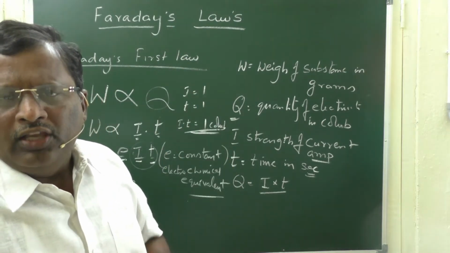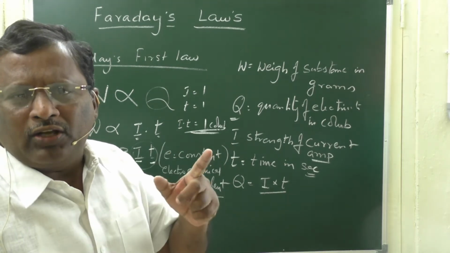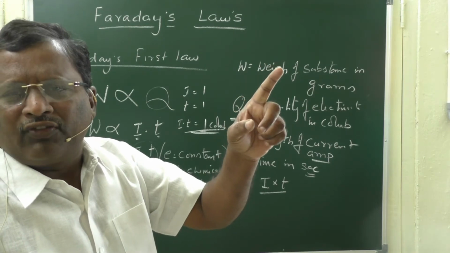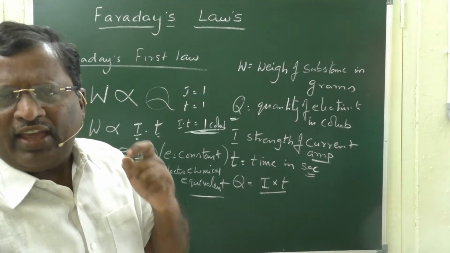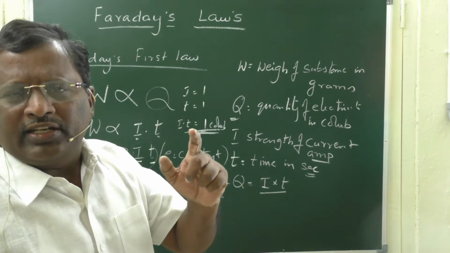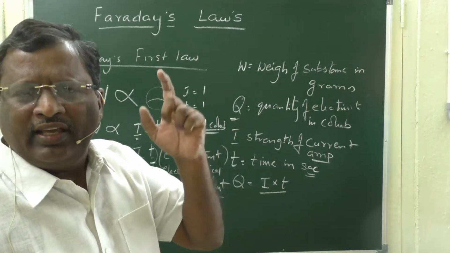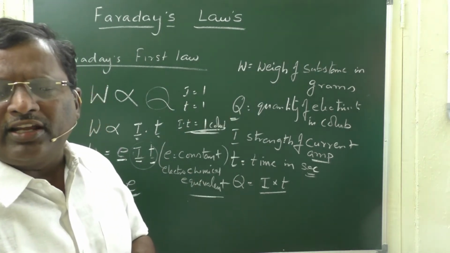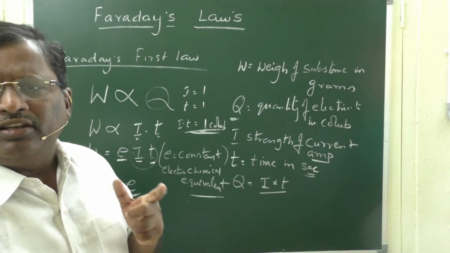For example, if x grams of copper was deposited for 1 coulomb of electricity, x is the electrochemical equivalent of copper. If x grams of silver is deposited with 1 coulomb of electricity, that x is the electrochemical equivalent of silver.